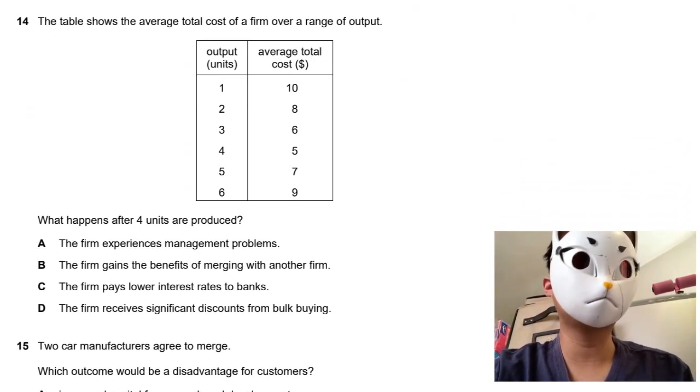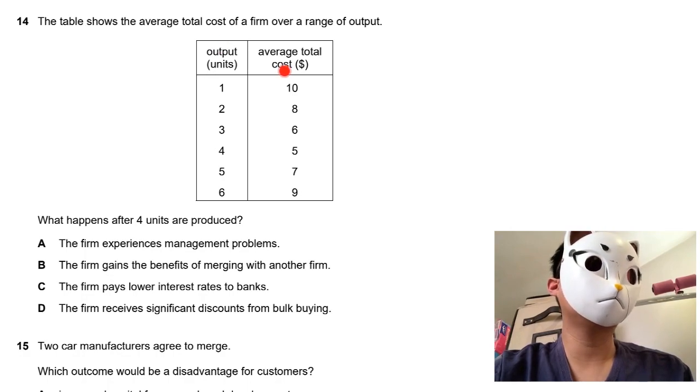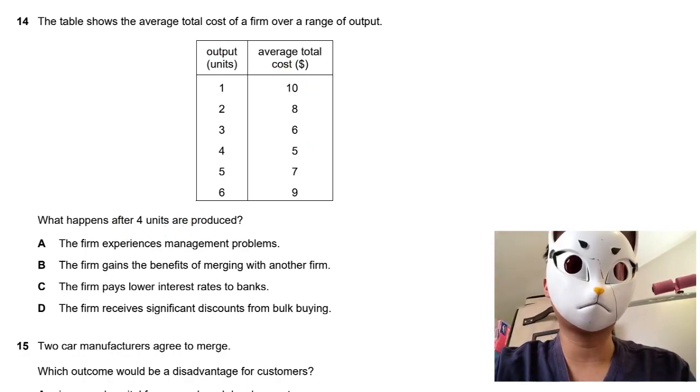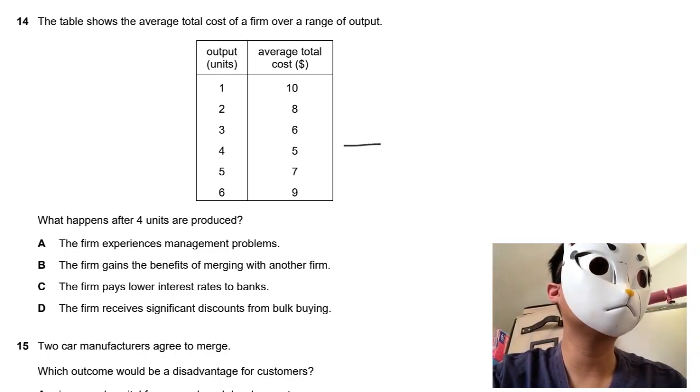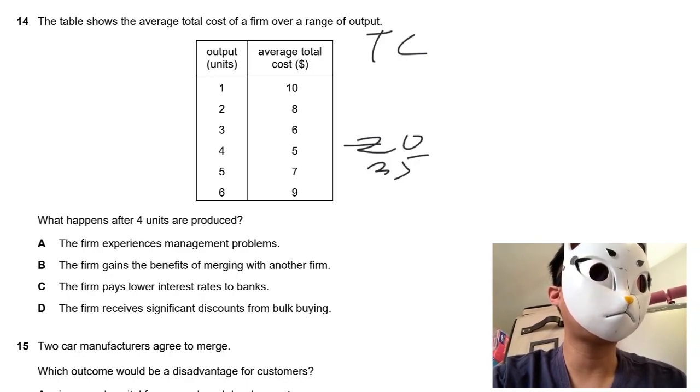Again, it's about the total cost, about the cost curve. So this is the average total cost. What happened after 4 units are produced? 4 times 5, it will be 20, the total cost. Okay, the total cost, this is 20. 5 times 7, 35. 9 times 6, 54.